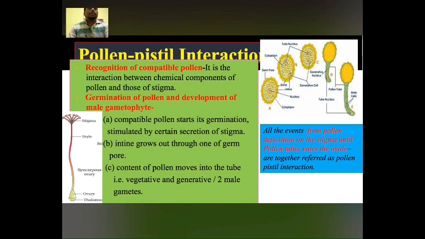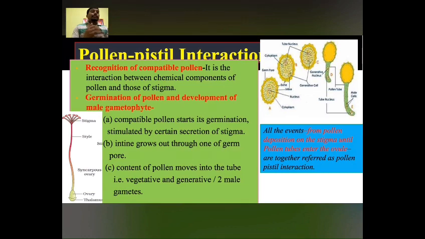The first event is recognition of compatible pollen. What do you mean by compatible pollen? That we have already discussed. If the right type of pollen has landed on the stigma, the stigma will receive it. If it is the wrong type of pollen, the stigma will reject it and prevent its germination. Right type of pollen will germinate over the stigma, but wrong type of pollen will not germinate. It will be rejected by the stigma.